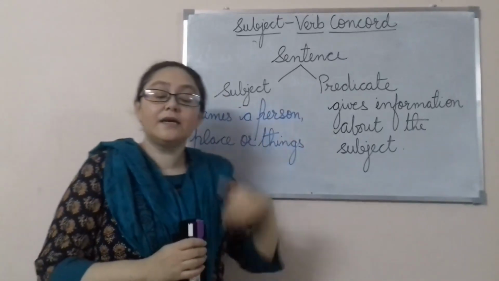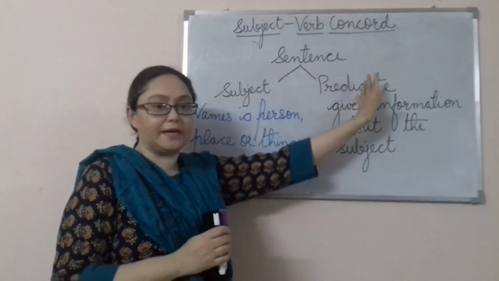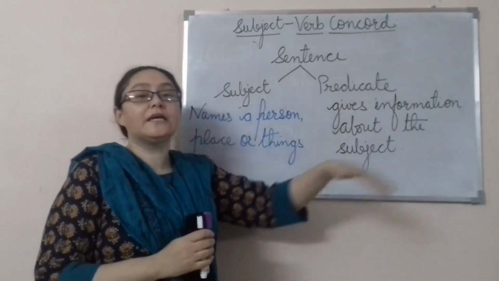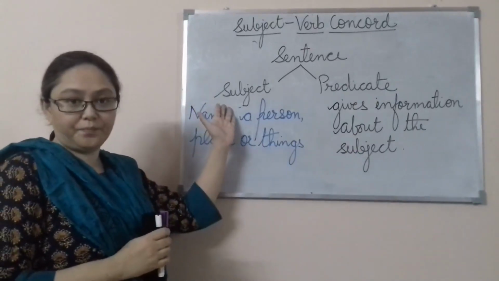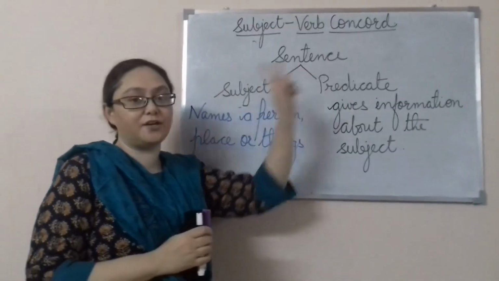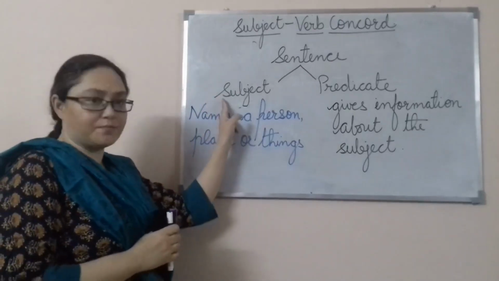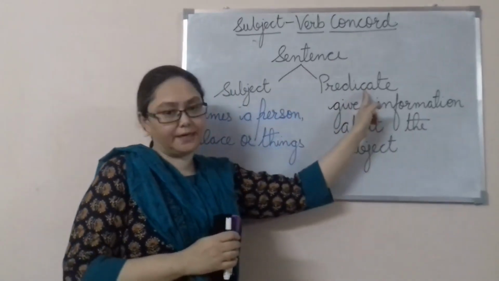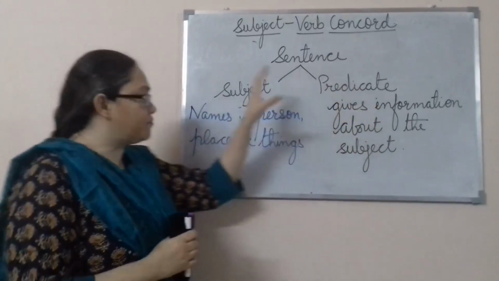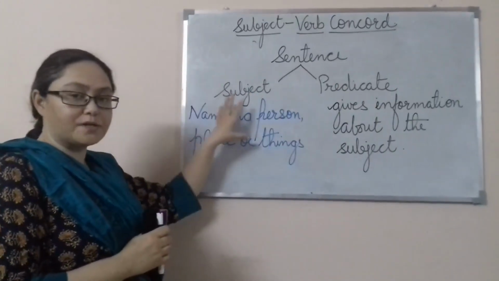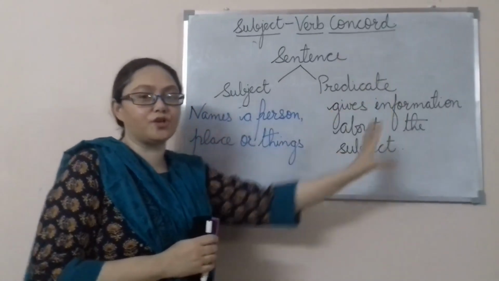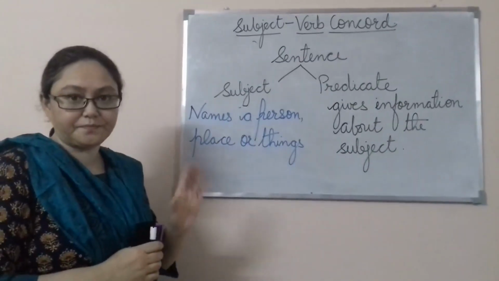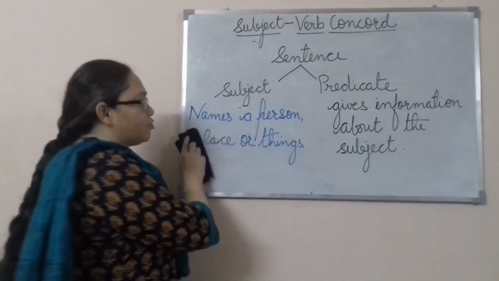Then the other part is the predicate. Now what does predicate do? It gives us some information about the subject. So a sentence is divided into two parts, one is subject and the other is predicate. Subject will name your person, place or thing, and predicate will give you information about the subject. I hope this is clear to you.